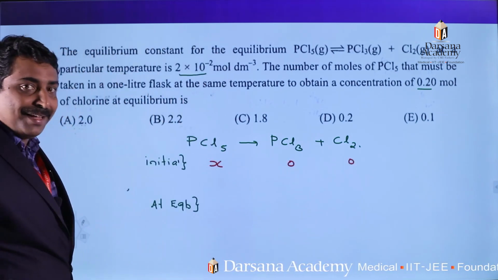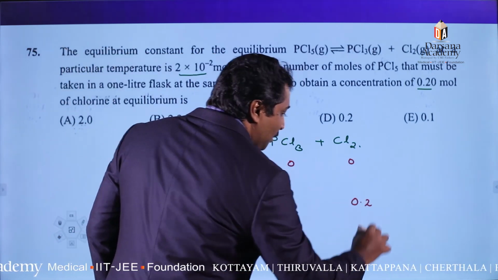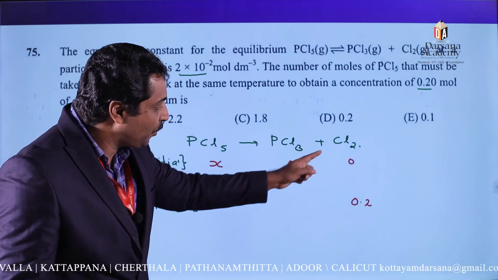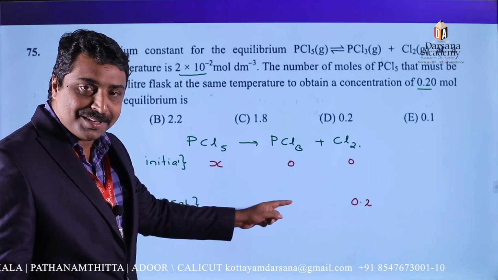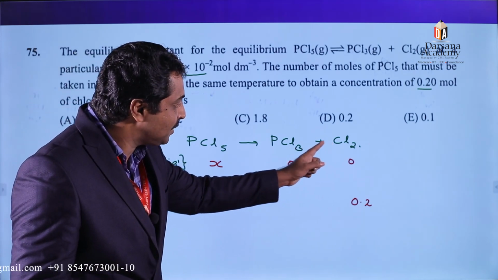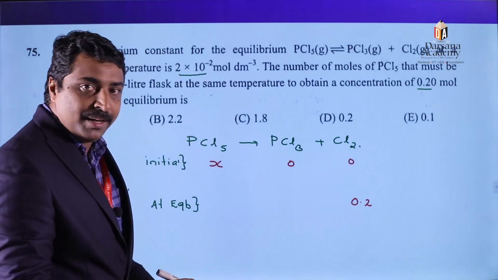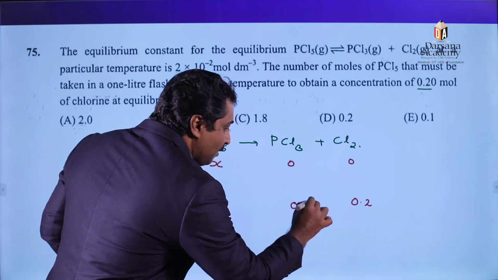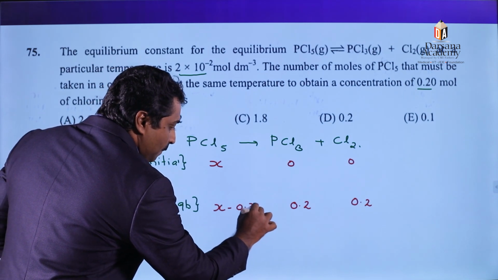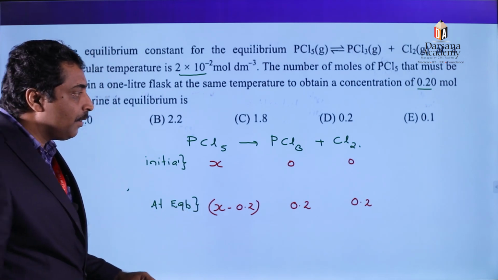Initially, the number of moles of products is 0. Then at equilibrium, 0.2 moles of chlorine molecule is produced. As per this balanced reaction, when 1 mole of chlorine gas is produced, 1 mole of phosphorus trichloride is also produced. Therefore, when 0.2 moles of chlorine is produced, 0.2 moles of phosphorus trichloride is also formed there. And remaining phosphorus pentachloride means X minus 0.2. Therefore, from here, we need to find out the equilibrium constant.